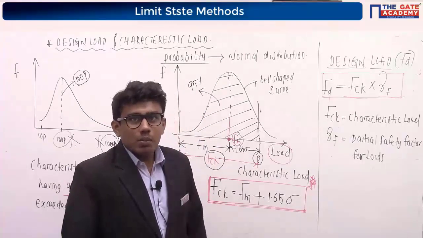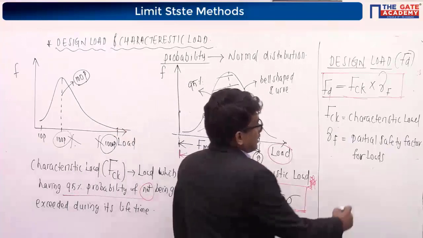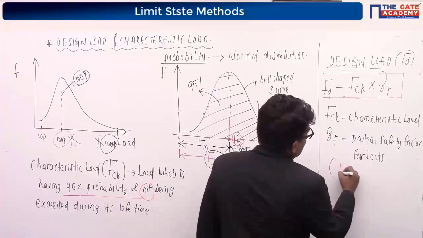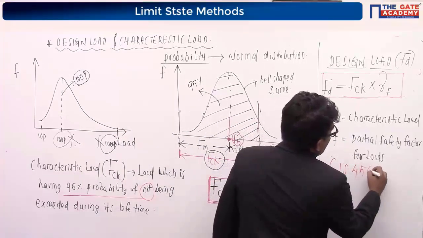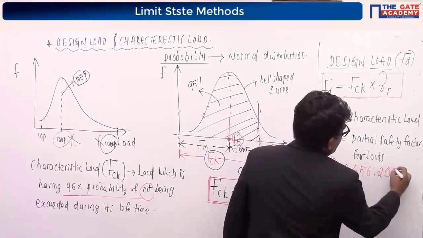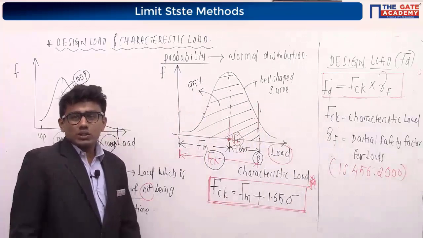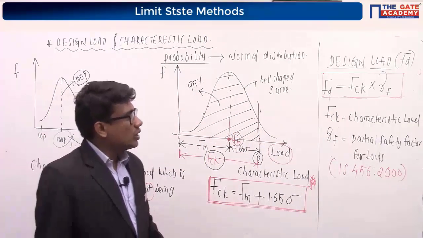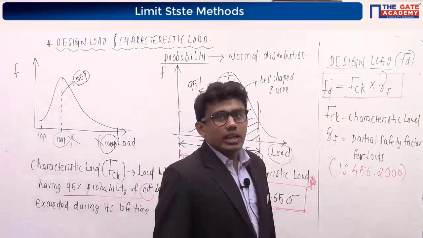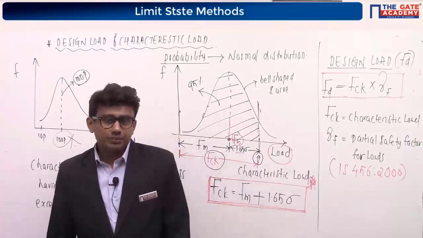They are given in a table in IS 456-2000. We are going to use those values for finding the design load in a structure. Please note it down.